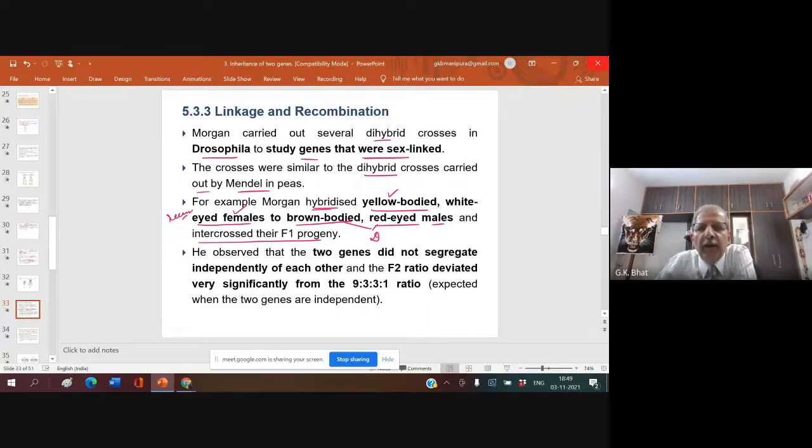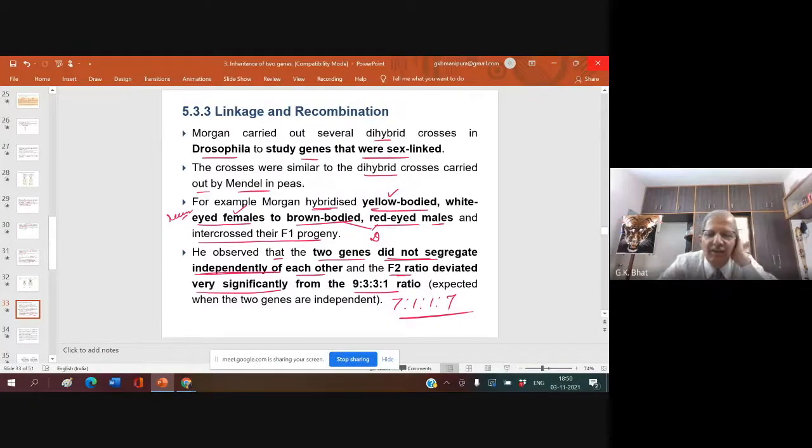So, the brown body is dominant over yellow, and red eye is dominant to white eye. He observed that two genes did not segregate independently of each other, and the F2 ratio deviated very significantly from the 9:3:3:1 ratio. What did he get? He got a 7:1:1:7 ratio. What should have been the ratio? 9:3:3:1. Why this deviation? Because the two genes did not segregate independently.